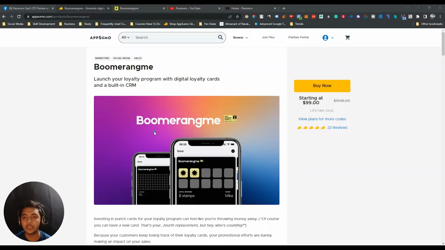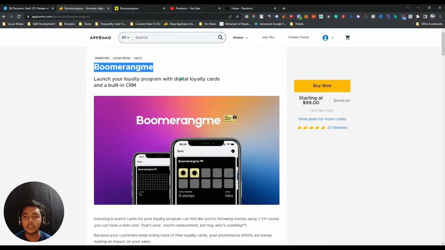Now if you give this reward in the form of paper, then to store this paper for later use, your customer will not be so much interested, because people do not want to carry papers. So if you use this Boomerangme tool, guys, you can give them digital loyalty cards, and people can get them by using Google Play Store or Apple Wallet.